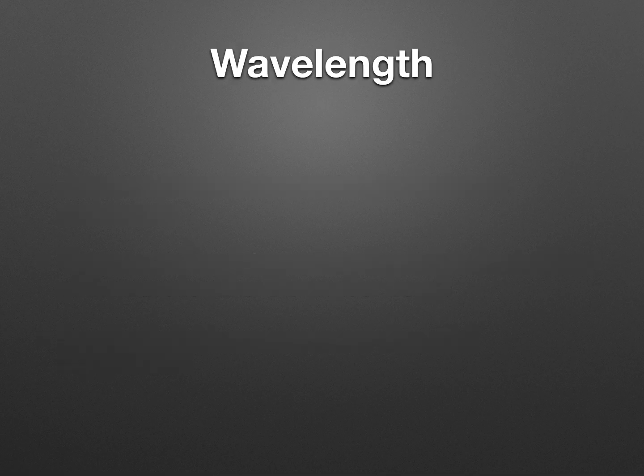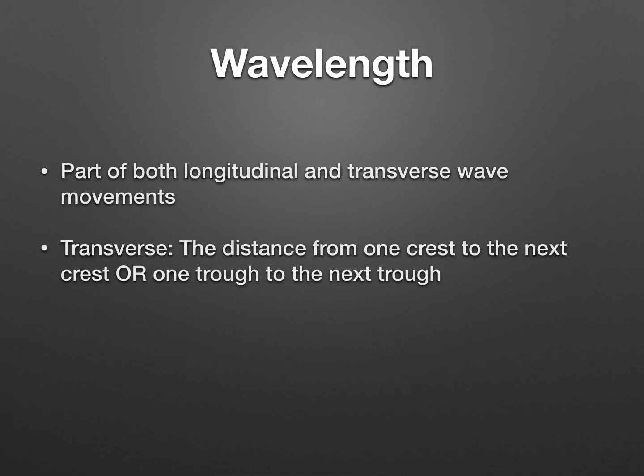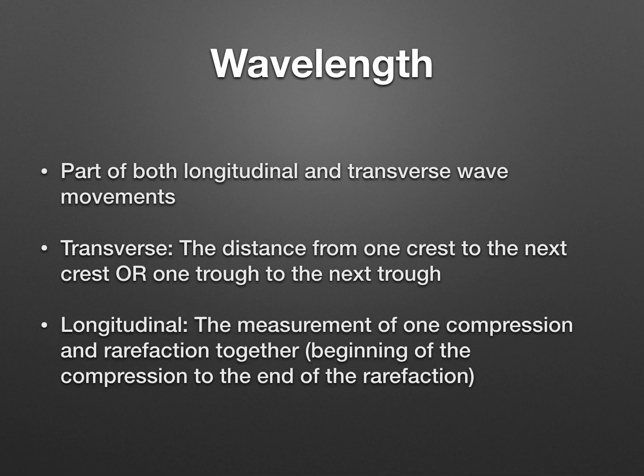The next thing you can find in both types of wave movements is known as a wavelength. You can find it in both movements. In a transverse wave, it's the distance from one crest to the very next crest or one trough to the very next trough, both of which are the exact same distance. However, in a longitudinal wave, it's the measurement of one compression and rarefaction together. It's the beginning of the compression to the end of the next rarefaction. We will talk more about this when we label waves in class.